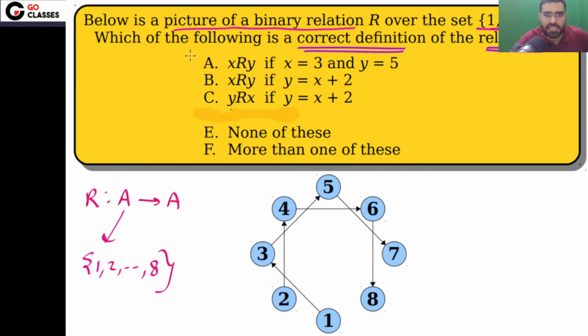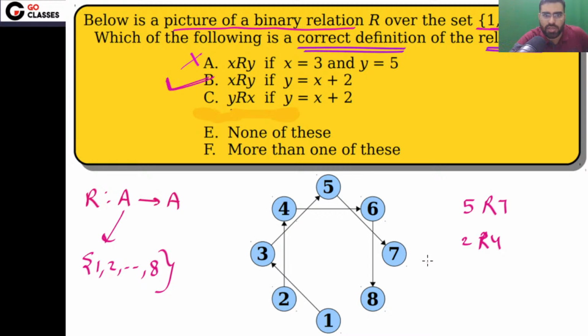So you can easily see this is not a correct definition because this is saying that x is related to y if x is equal to 3 and y equal to 5. This is definitely not correct because you can easily see that here 5 is related to 7. You can notice 2 is related to 4, so definitely this is not correct. Now the next is saying that x is related to y if y is equal to x plus 2. So yes, that is correct.